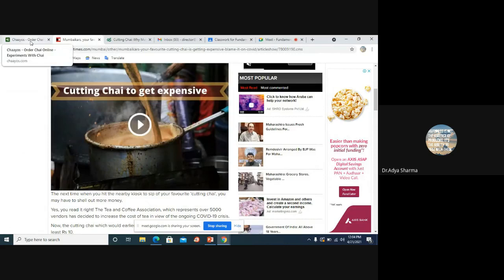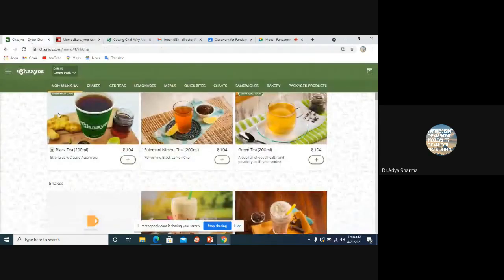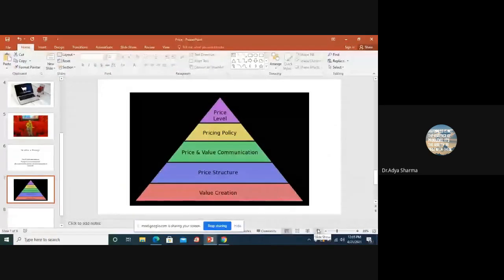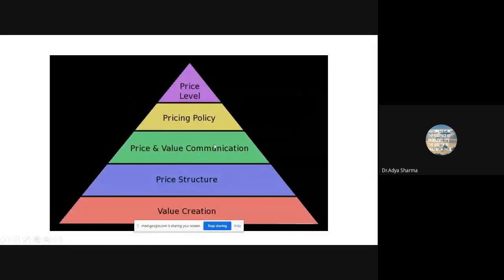When you go to Chaayos, again, when you're talking about communicating value, they have a website. So see, I have brought you to this website. Why does this Nukkar Chai person not have a website? He is a walking, talking website where he's standing over there. So how are you going to communicate that value? Because the ambience, the way you talk to your consumer, it just helps him or her understand the value.